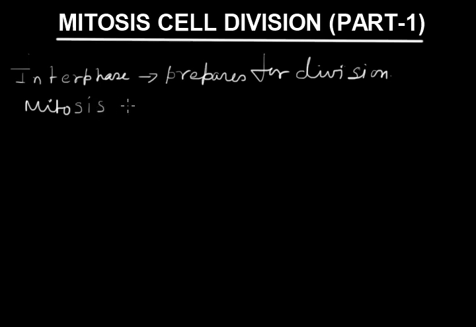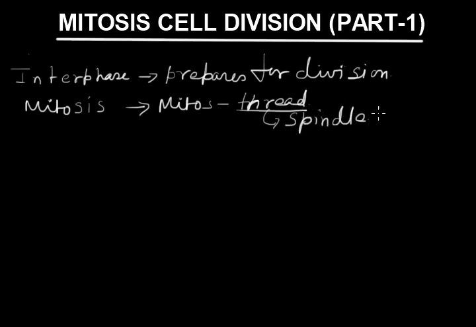What is mitosis? Mitosis is derived from two Latin words. One is mitos, which means thread. This thread is nothing but the spindle fiber, which occurs during mitosis type of cell division.